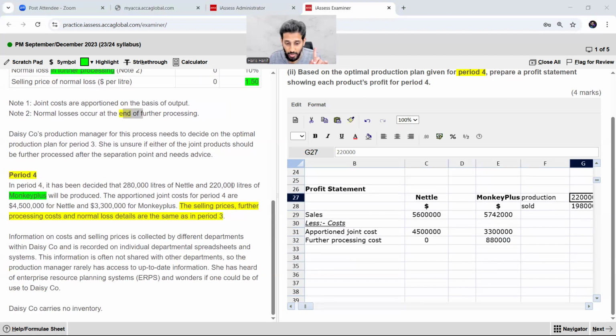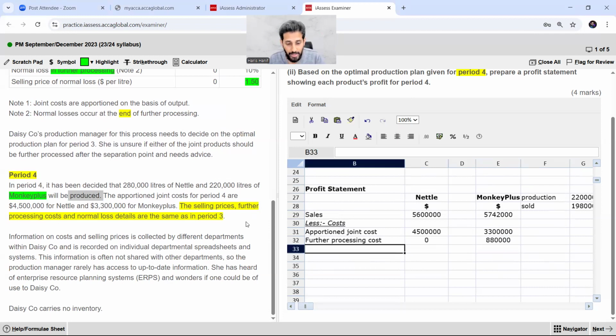Remember one point, this 20,000 is not 90%. Please see that it has been decided that 280,000 of nettle and 220,000 liters of monkey plus will be produced. That means in the further processing, we have to insert 220,000 units, and after further processing, it will be 90%. Now, this would be the thing.